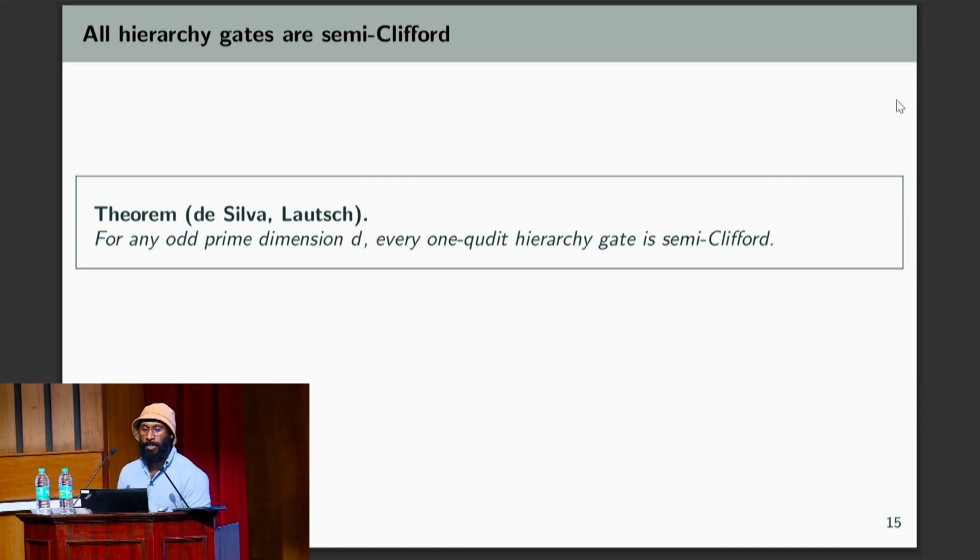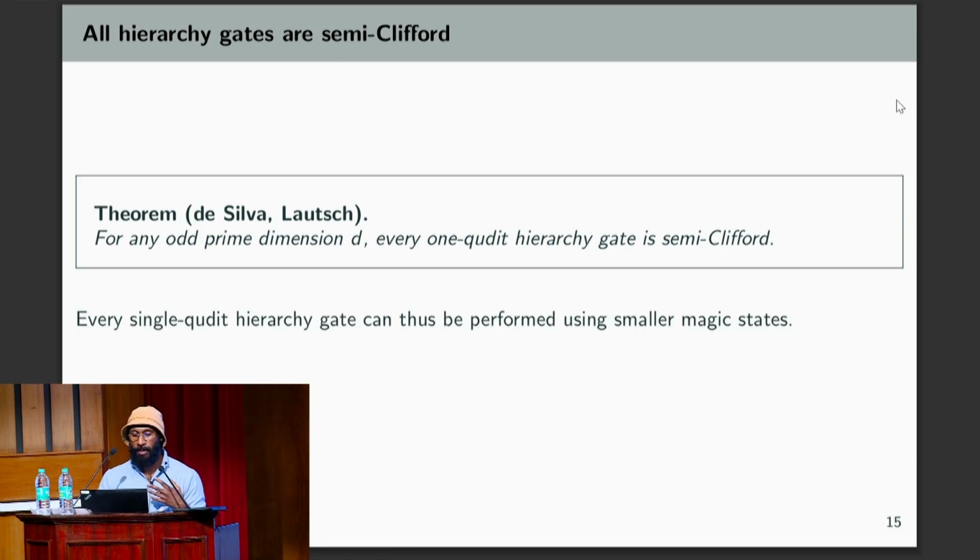Okay, so that establishes our main theorem, which is that for any odd prime dimension D, every one qubit hierarchy gate is semi-Clifford, so they can all be performed efficiently using these smaller magic states. And it also gives us a nice form for every hierarchy gate, C1, D, C2. But the problem with this form is that it's highly non-unique because you can write the same gate in this form in many, many different ways. It's not a unique normal form.